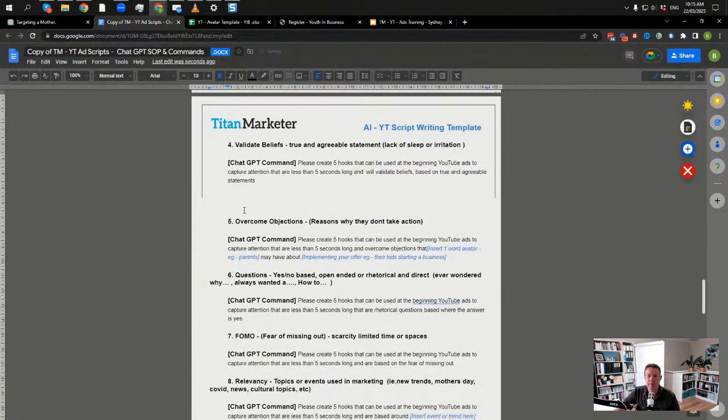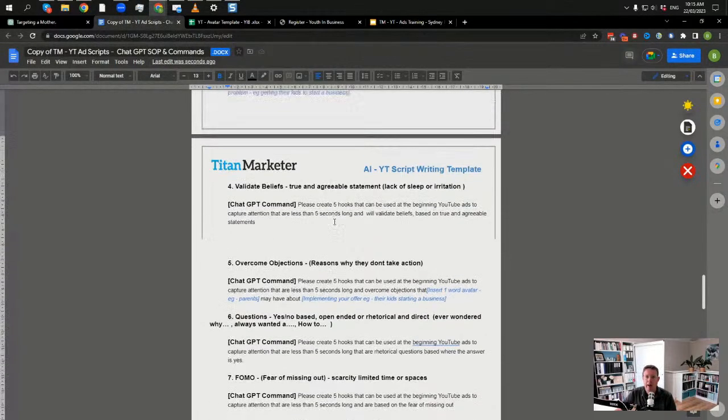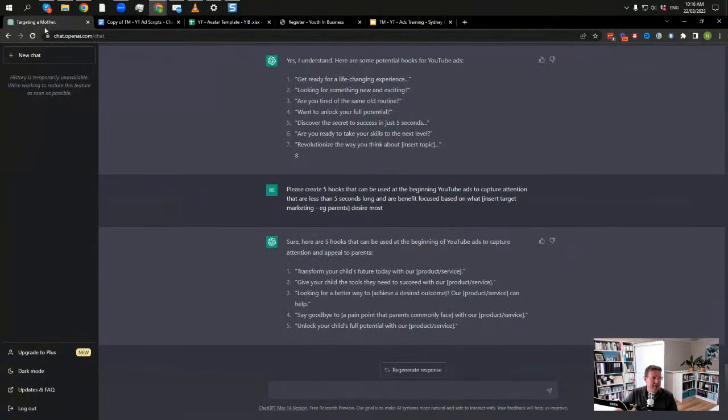Now we want to just basically copy all these commands. The commands are all set up, all ready to go. And you'll see the types of commands that it spits out, right? So you can see here, transform your child's future today. You know, here are some hooks around this.